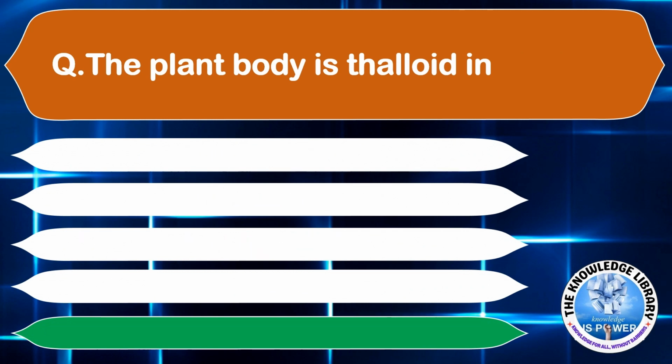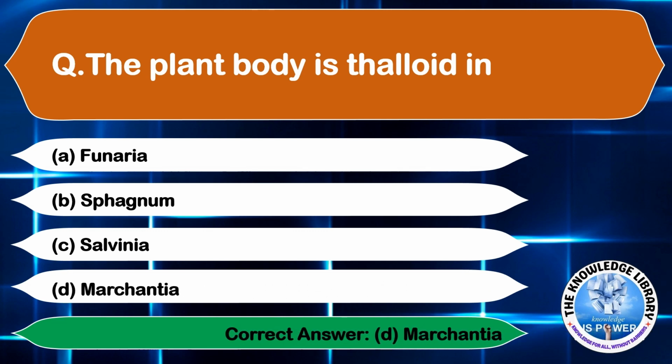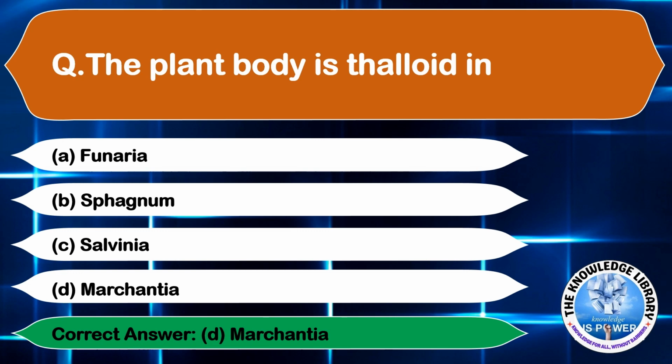The plant body is thalloid in option A, Funaria, option B, Sphagnum, option C, Salvinia, and option D, Marchantia. The correct answer is option D, Marchantia. Moving on to the next question.